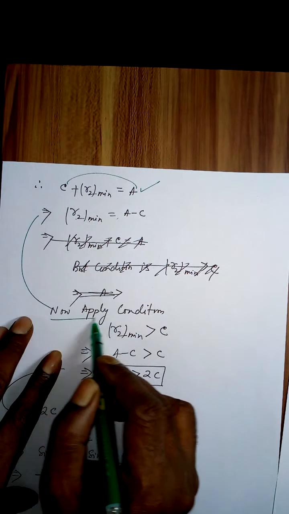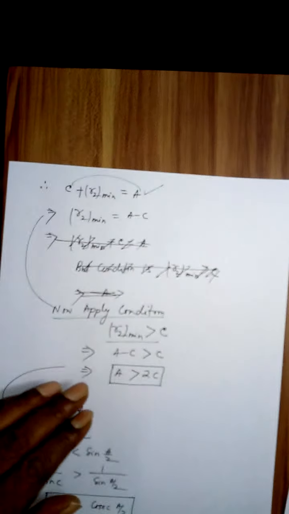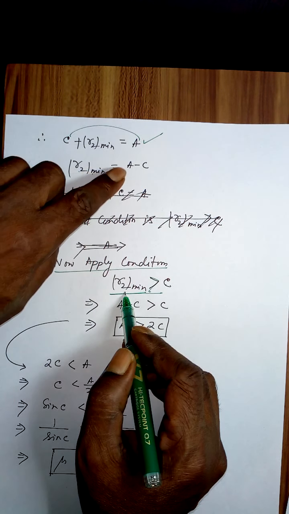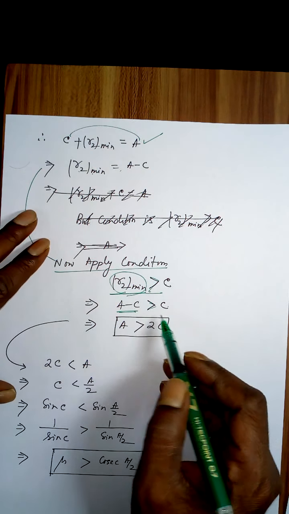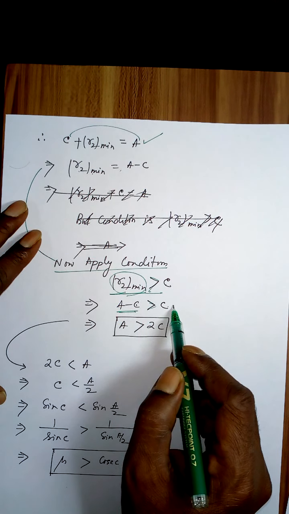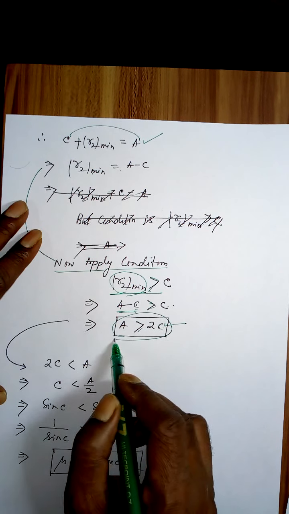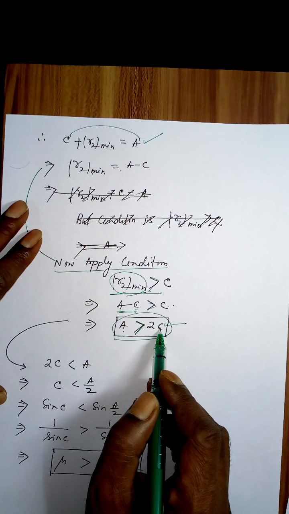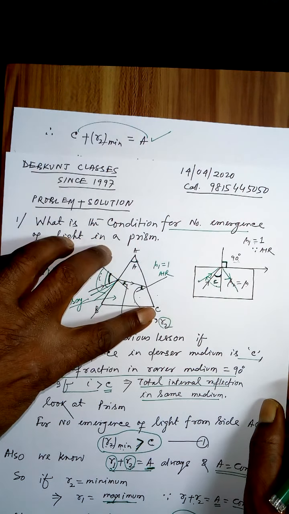Now apply the condition. The condition was R2 minimum should be greater than C. R2 minimum we have found out as A minus C. So for this I put A minus C is greater than C. Now I take this C to the other side of the inequality, so it gets added, so A is greater than 2C. Under this condition, if the angle of the prism is greater than 2 times the critical angle for that prism, then there will be no emergence of light from the side AC.